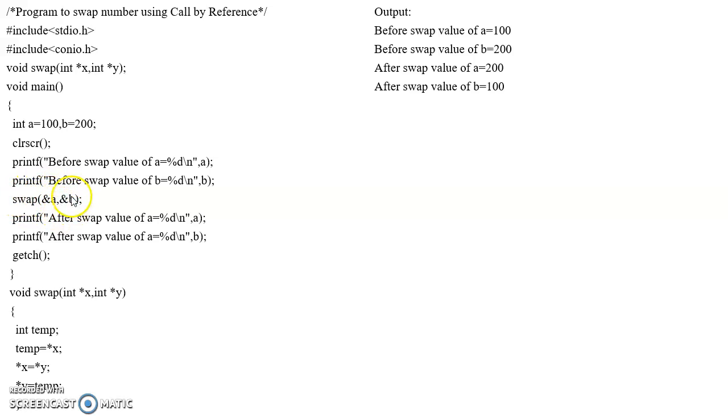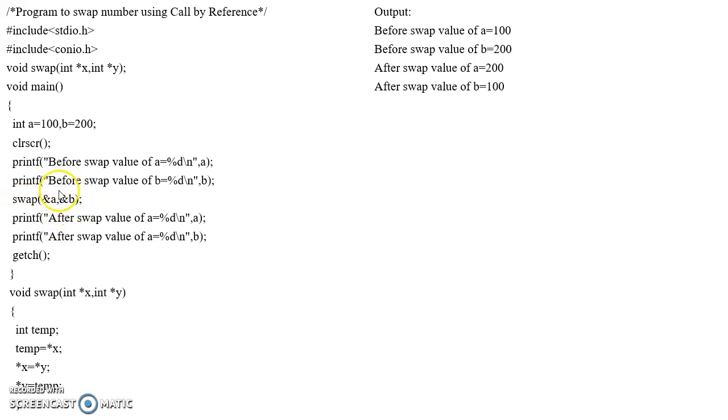Here you can see the changes. Like in the previous program, I am just writing a and b, but before the variable I am using the ampersand sign. So this is the address-of operator. Here it is accessing the address of a and the address of b, and they are passing these addresses to the formal parameters x and y.